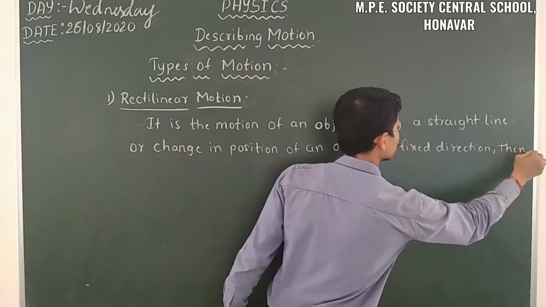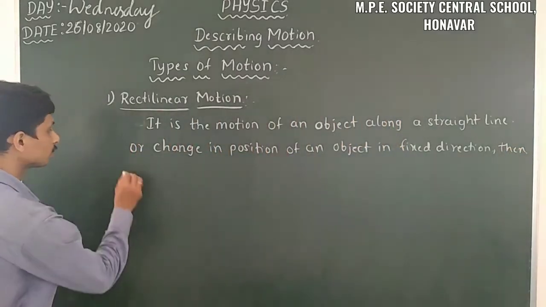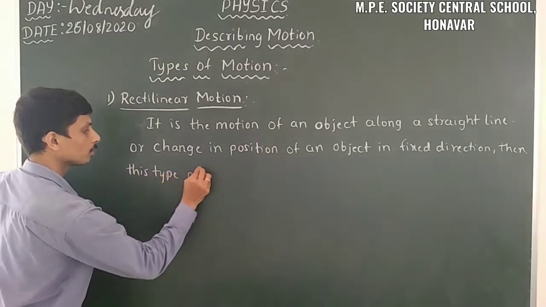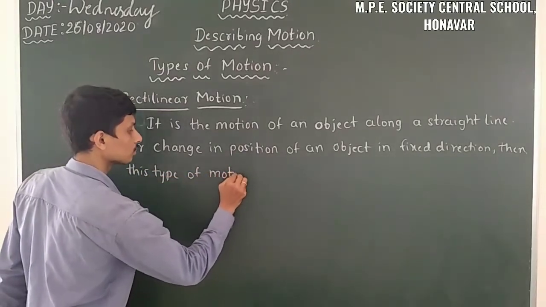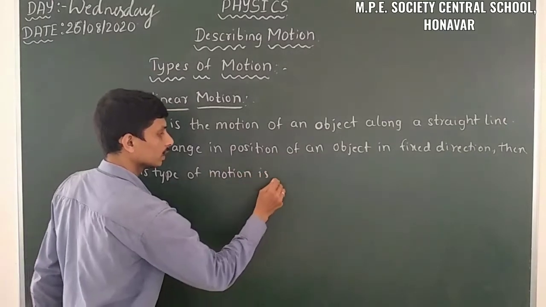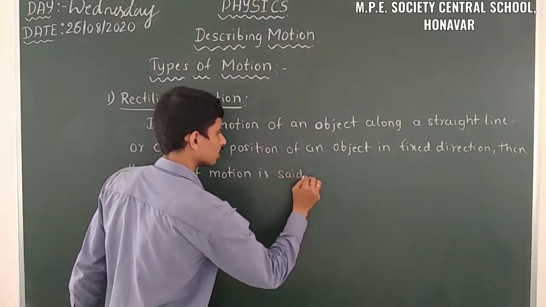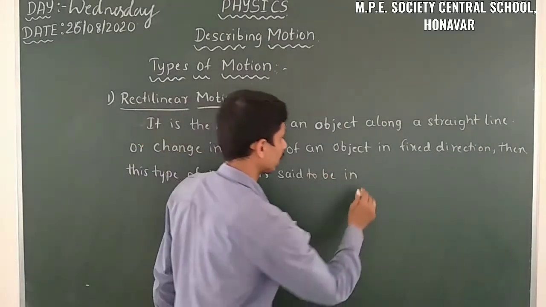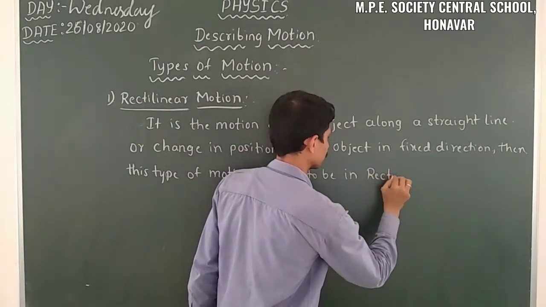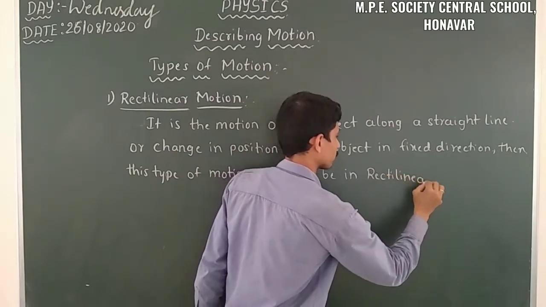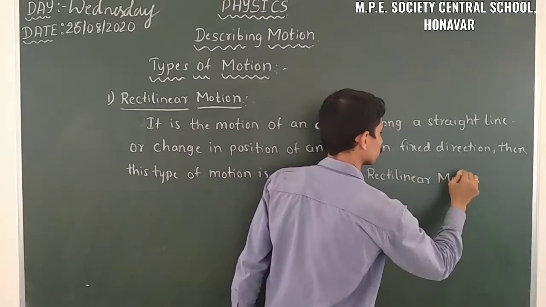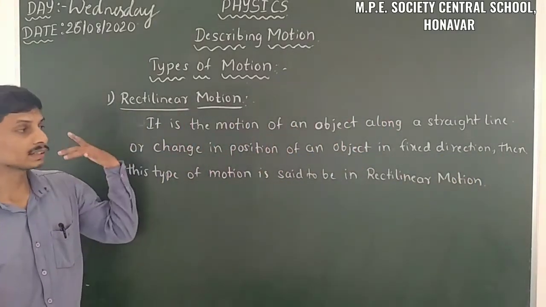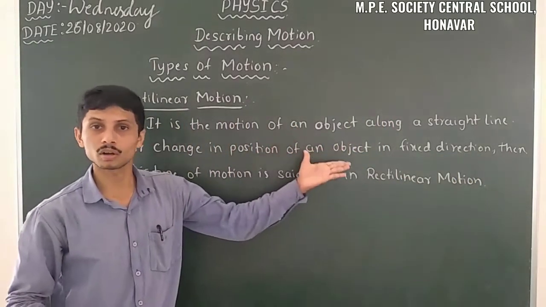Then this type of motion is said to be in rectilinear motion. So this is the definition of rectilinear motion. It's a motion along a straight line.